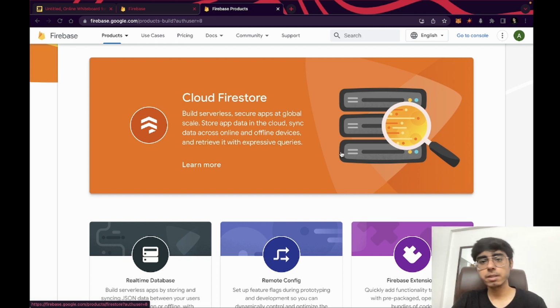You know about RDBMS, that is SQL, where you store the data in the form of tables, rows, and columns. But in NoSQL you have different types of databases, like column based databases, collection or document based databases, key value pair based databases, such kind of thing. But we are not going to dive deeper into types of databases. We are going to talk about Firebase.